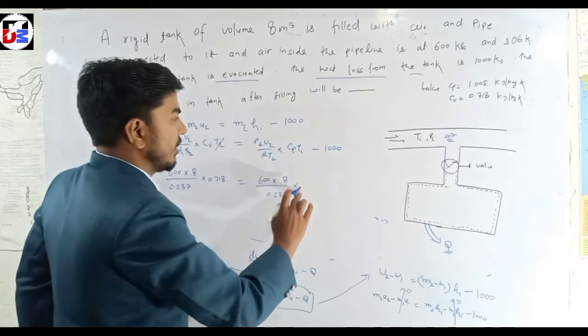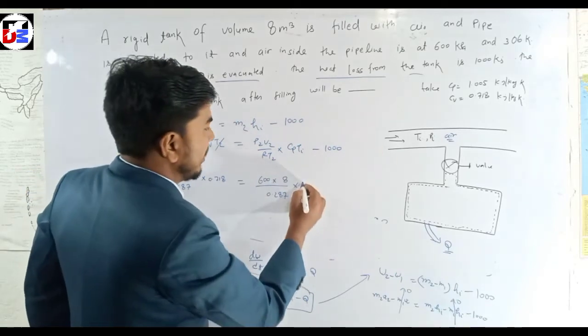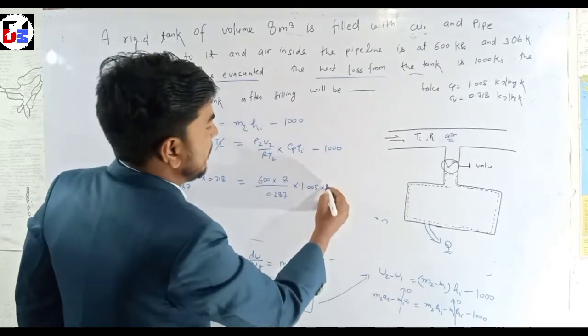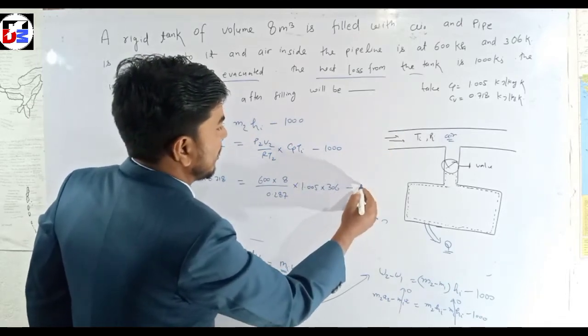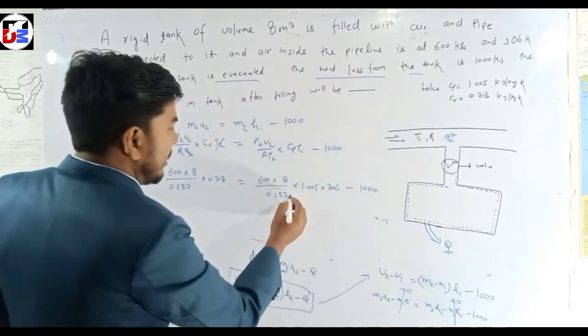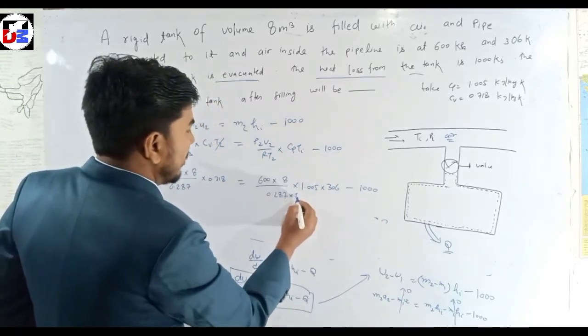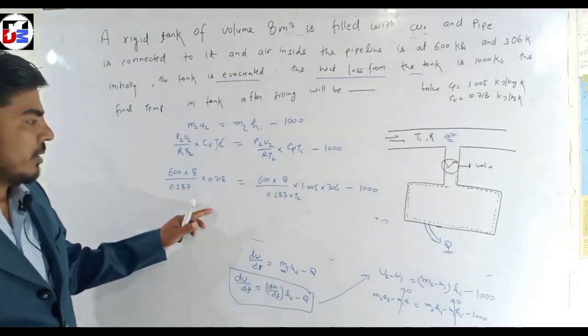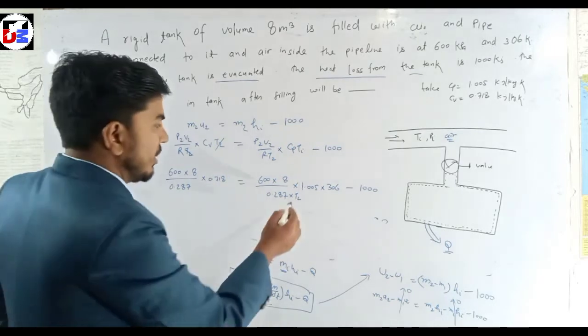Now here the cp value is also given, 1.005, and the Ti value is given, 306 minus 1000. Only one thing is unknown, that means this is the T2.